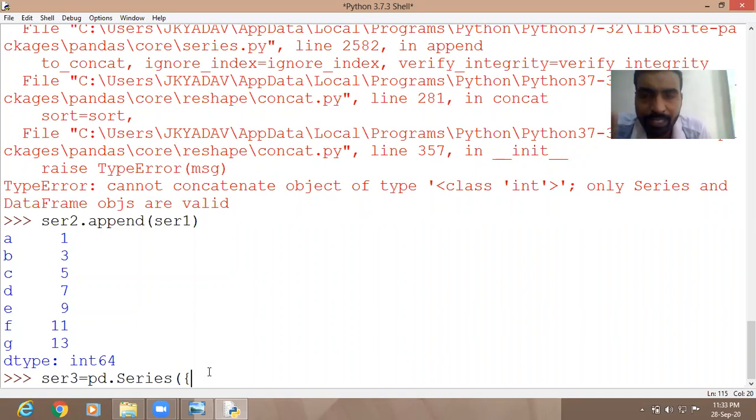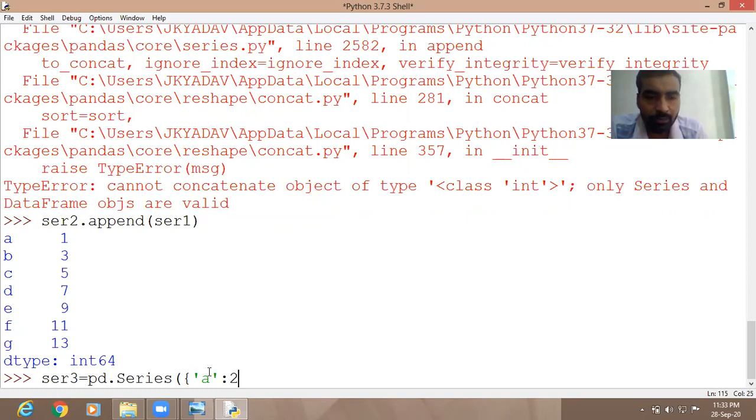Always remember that a dictionary is enclosed within curly braces. Suppose we have the Python dictionary in curly braces, with A as the index, colon, value 2.